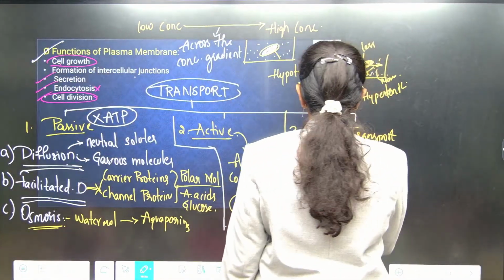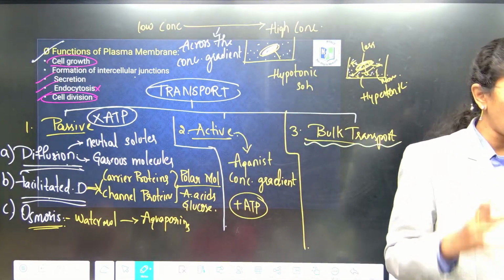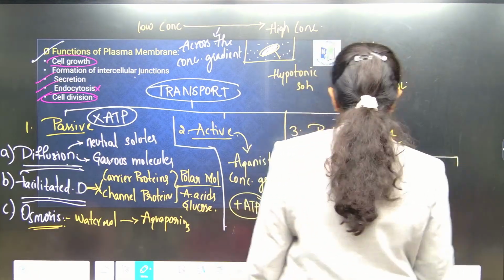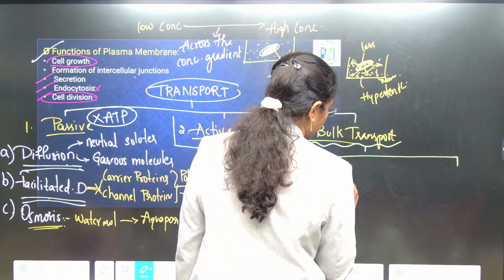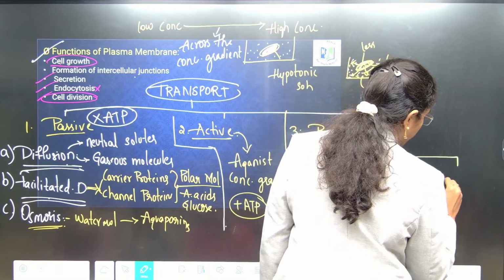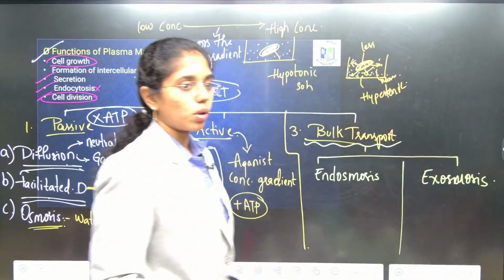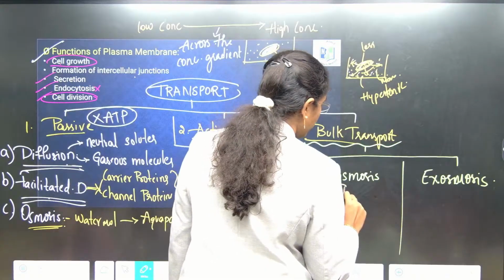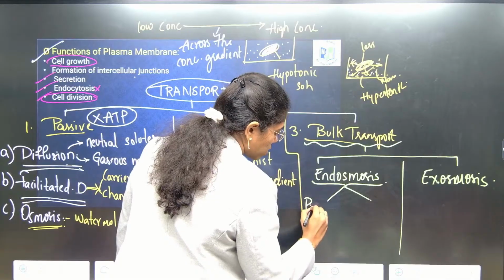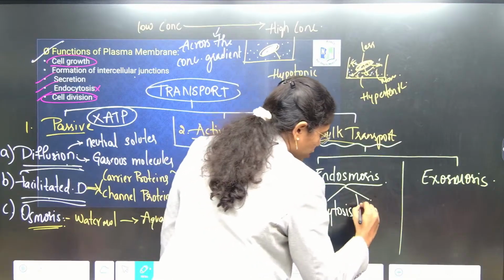Bulk transport is of two types. Any molecules, if they are being transported in bulk, in huge amounts, it is of two types, ma, endosmosis and exosmosis. Endosmosis, if you observe, is again of two types, known as pinocytosis and phagocytosis.